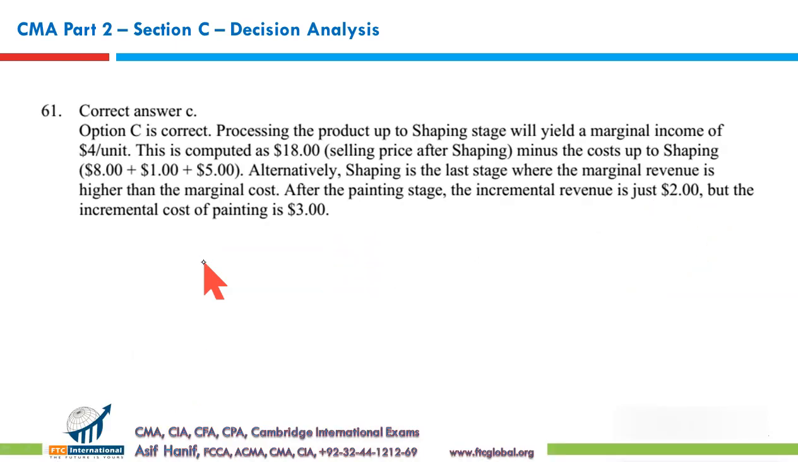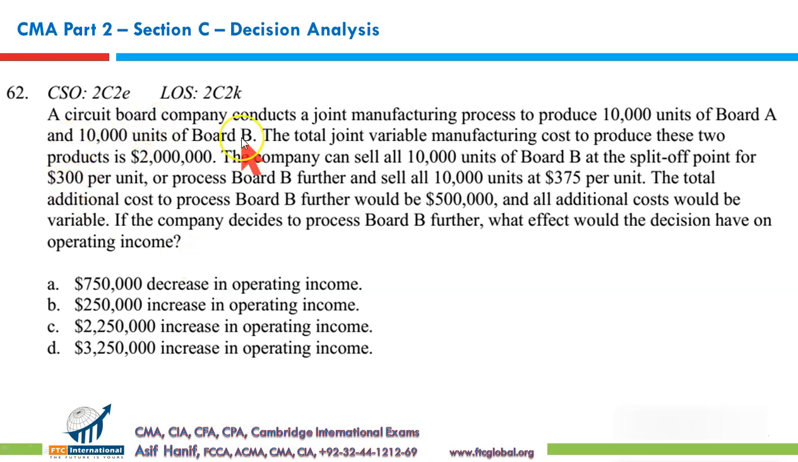C it is. A circuit board company conducts a joint manufacturing process to produce 10,000 units of board A and 10,000 units of board B. Let us write down the data. Board A, board B, quantity 10,000 units for A, 10,000 units of B. We don't know what exactly we will be using this information for, but let's lay it down in tabulated form. The total joint variable manufacturing cost to produce these two items is 2 million. This is the joint cost we incur in producing A and B in quantity 10,000, 10,000. Right. This is the joint cost JC.